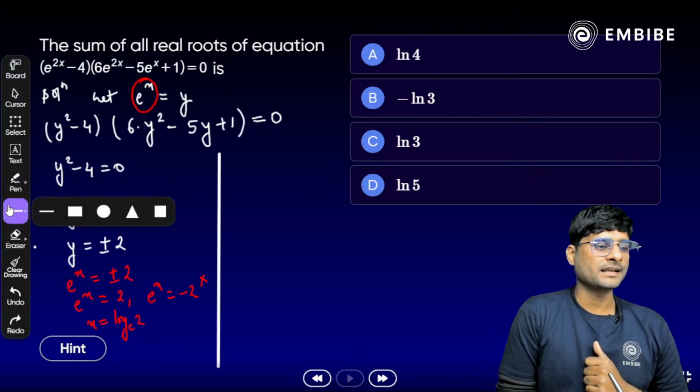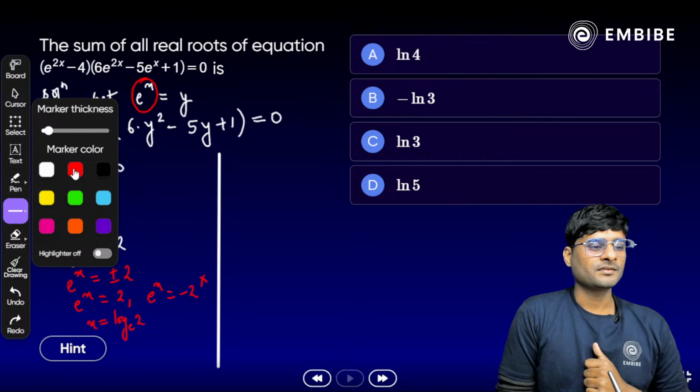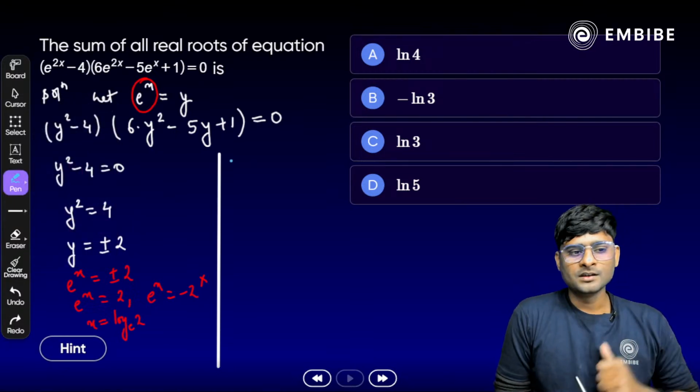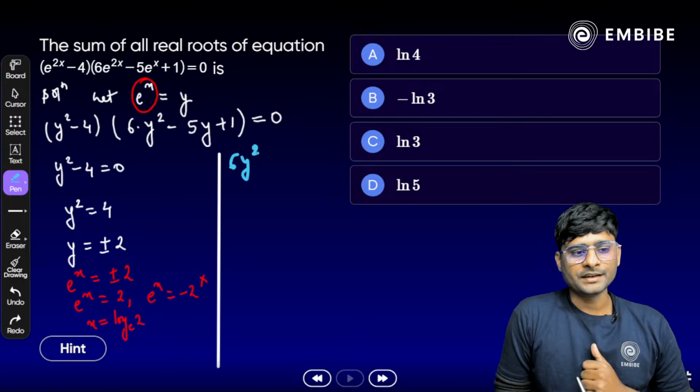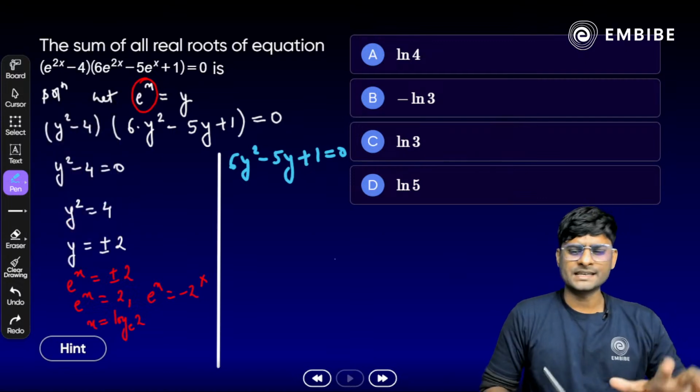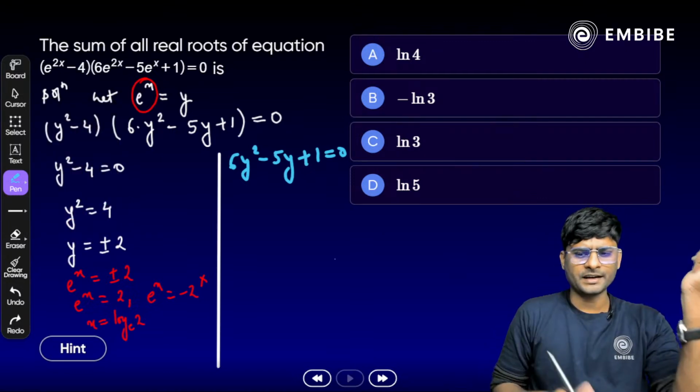Obviously, we have a second part as well. Take a look here. The second part: 6y square minus 5y plus 1 is equal to 0. Factorize it. Very easy. Yes, you can factorize. So easy and simple. Let's factorize. What do we get here?